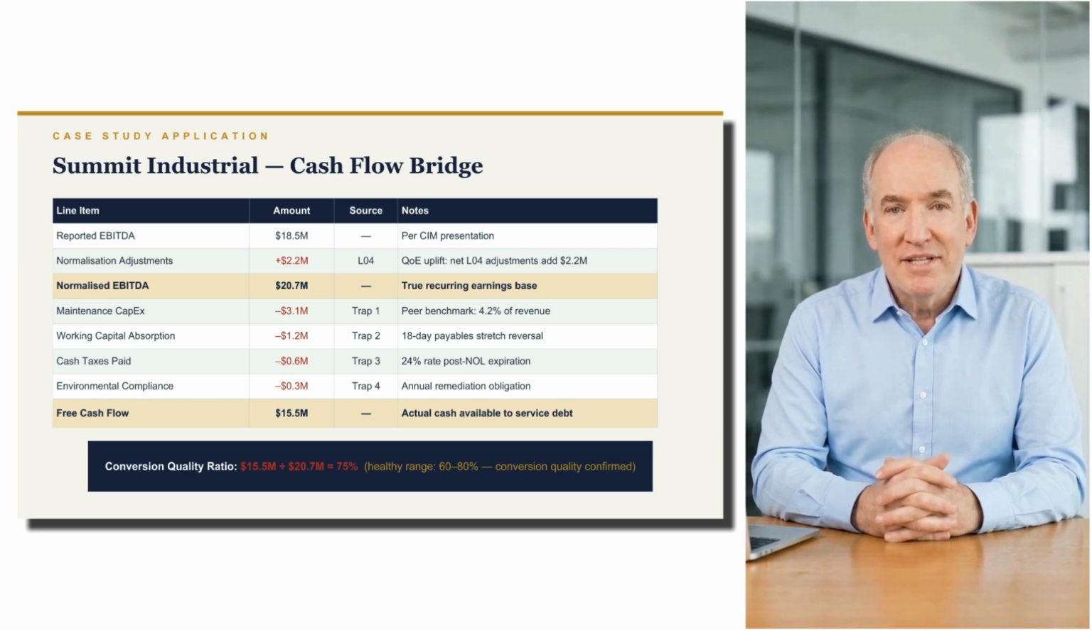Maintenance CapEx. Summit claims 1.8 million, but comparing against industry peers and Summit's own asset age schedules, true maintenance CapEx is 3.1 million. They've been deferring equipment replacement. Working capital absorption. Our quality of earnings work revealed Summit stretched payables by 18 days pre-sale, creating a 1.2 million timing benefit that reverses post-close.